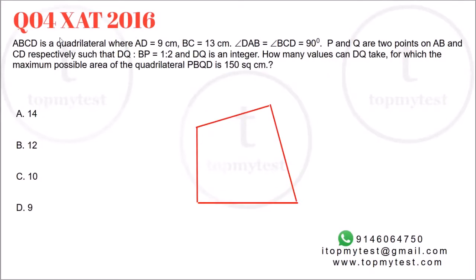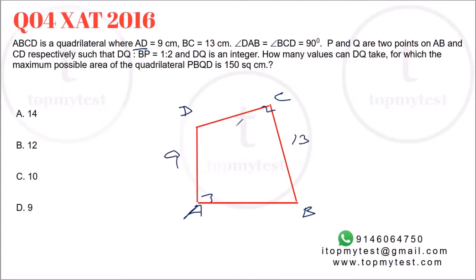The fourth question is from XAT 2016. It says ABCD is a quadrilateral where AD is equal to 9, BC is equal to 13, angle DAB is equal to angle BCD is equal to 90 degrees. So A, B, C, D. This is 90 degrees. This is 90 degrees. AD is 9. BC is 13.